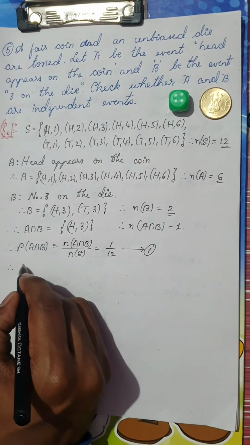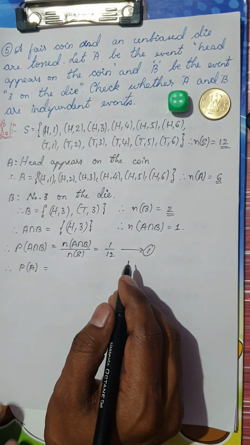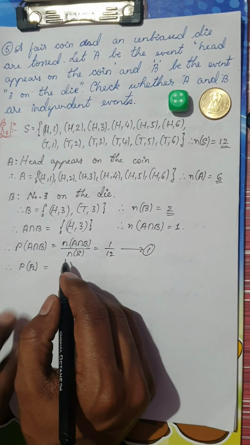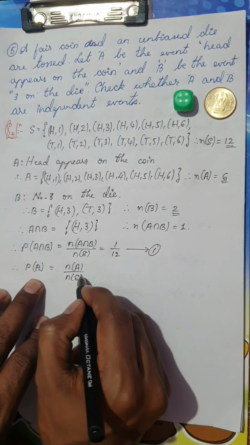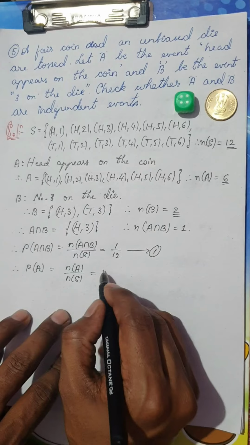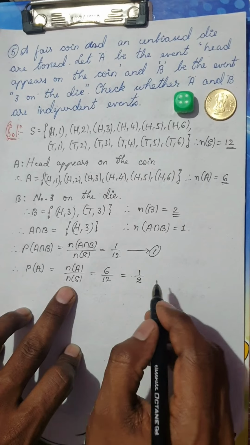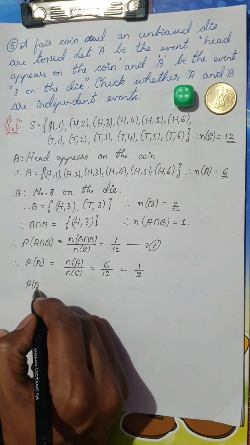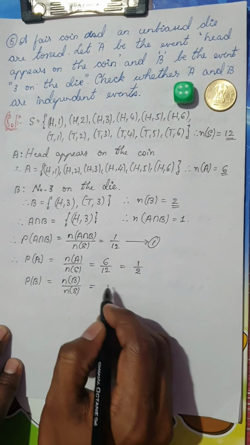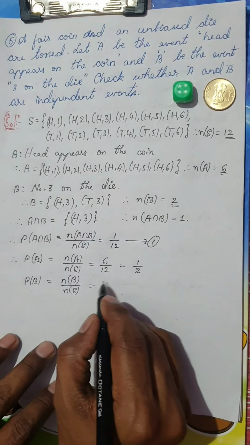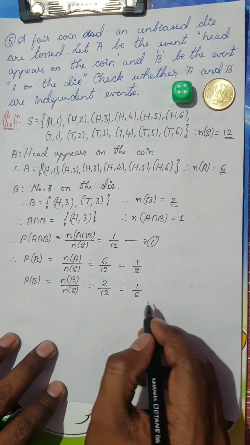Let us calculate P of A and P of B separately, because remember I have to check whether A and B are independent events. Now I know the condition to prove they are independent events. Before that, P of A is n of A divided by n of S. You can see here, n of A is 6 and n of S is 12. This is nothing but 6 ones are and 6 twos are. Similarly, P of B would be n of B divided by n of S, which is 2 divided by 12. This is nothing but 2 ones are and 2 sixes are.